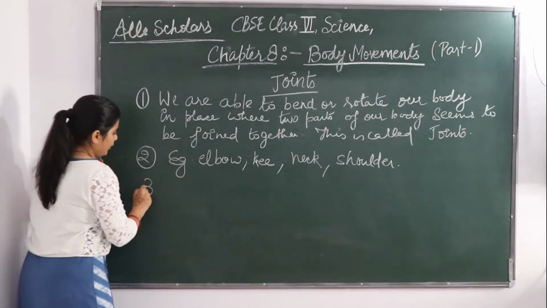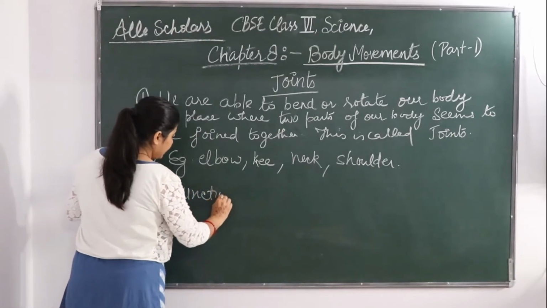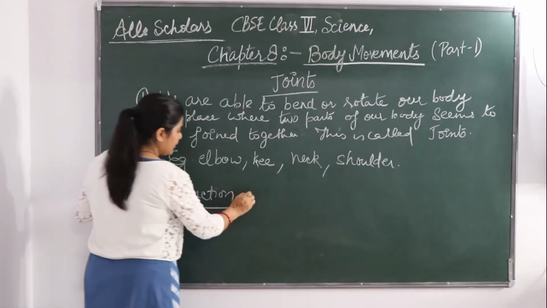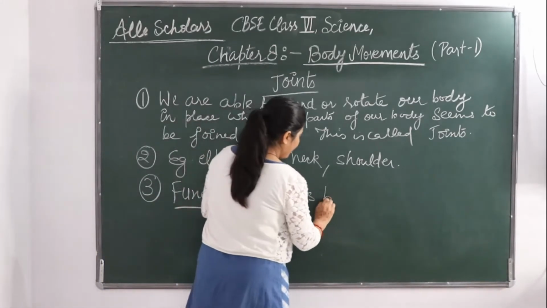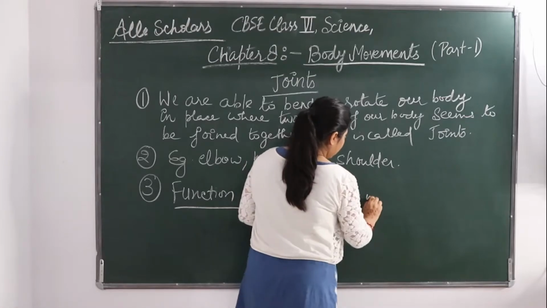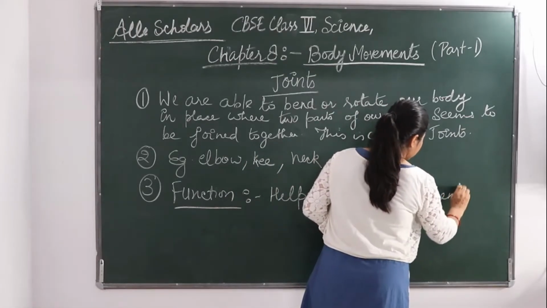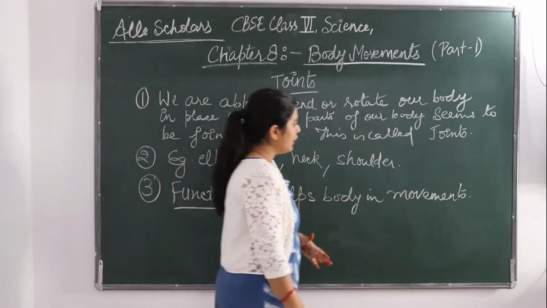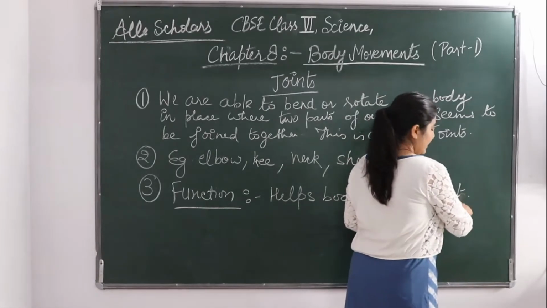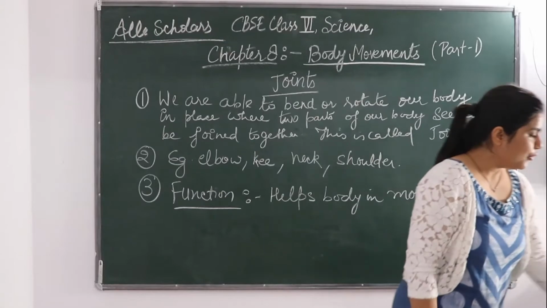Now if you talk about the function, a joint helps the body in movement. It is because of the joints that the body can move. Okay? It's because of the joint that we are able to move.